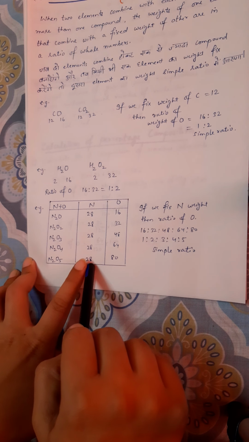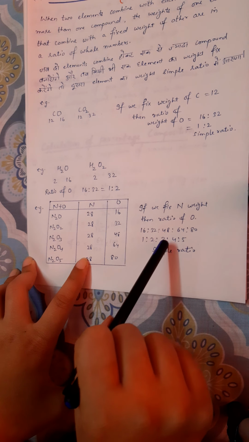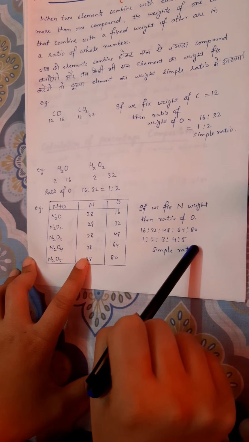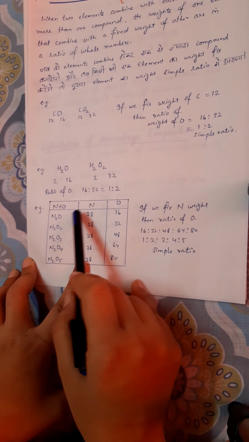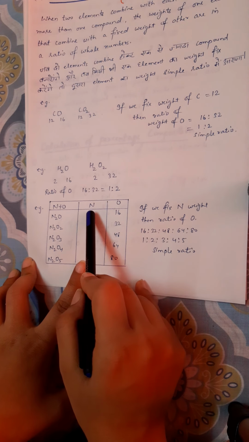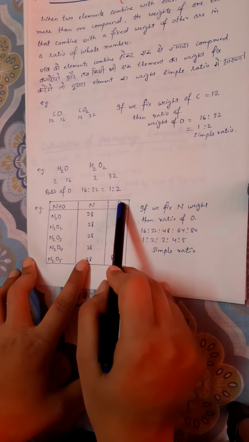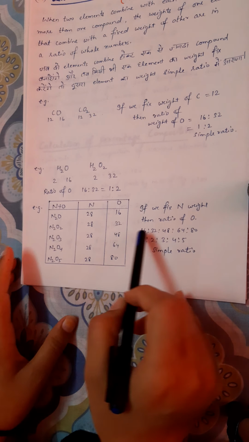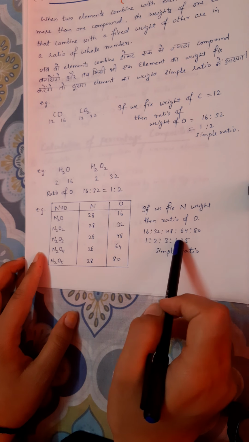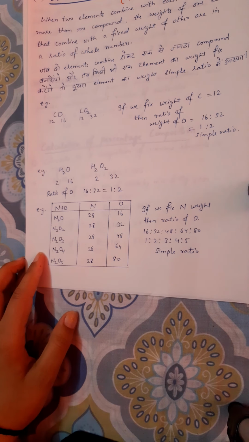If we fix the weight of nitrogen, then the weight of oxygen comes out to be in a simple whole number ratio. If it were 14 here, then we double it to 28 and we double the weight of oxygen also. Then the weight of oxygen comes out to be a simple whole number.